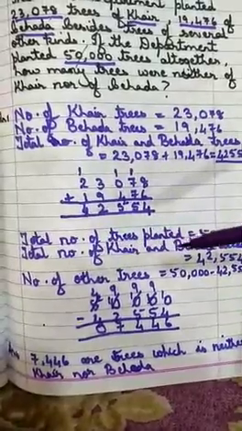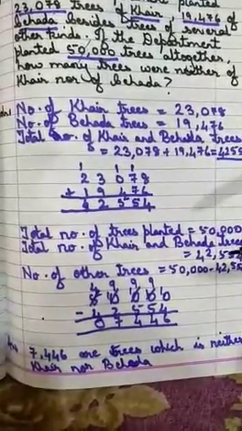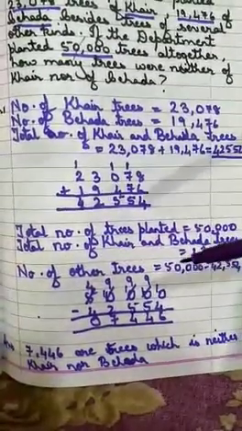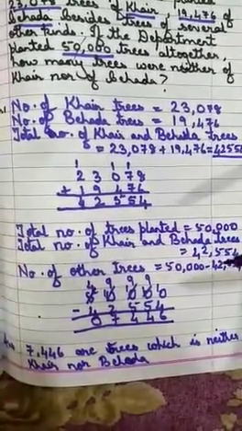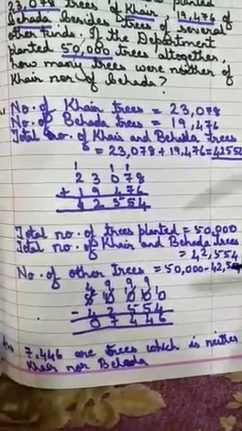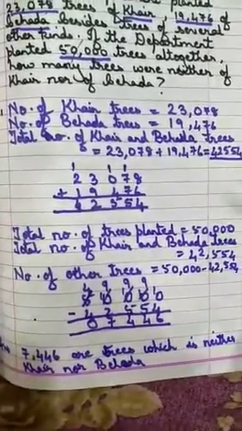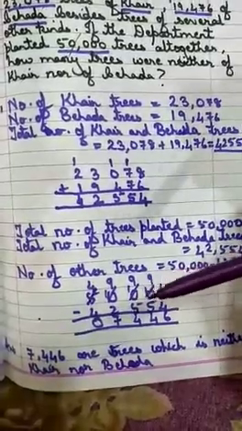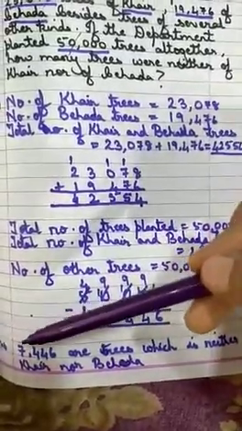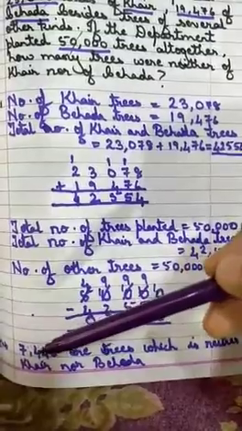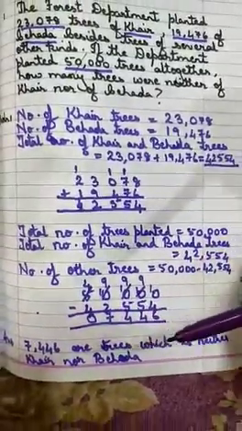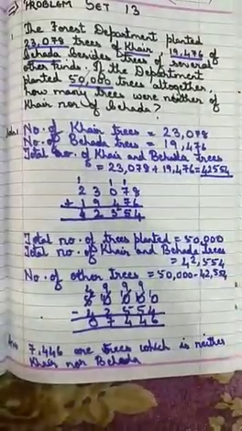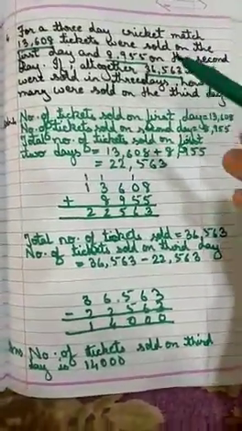Total number of khair and behda trees is 42,554. Number of other trees is 50,000 minus 42,554. So we have done the subtraction here and we get the answer as 7,446 trees which are neither khair nor behda. Now we'll see the last sum.